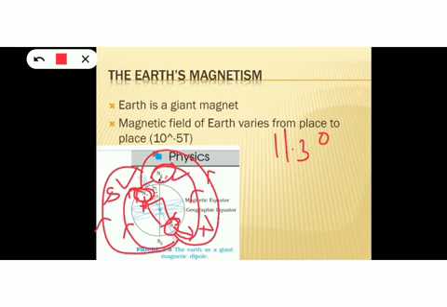And here also this SM is near the geographic south pole of the Earth. See, this SG is the geographic south pole of the Earth. Since this point lies near the geographic south pole of the Earth, that end is named the magnetic south pole. Okay, so this is about Earth's magnetism.